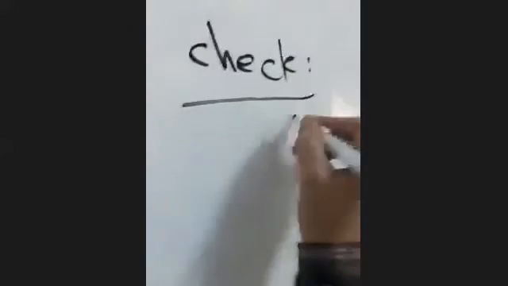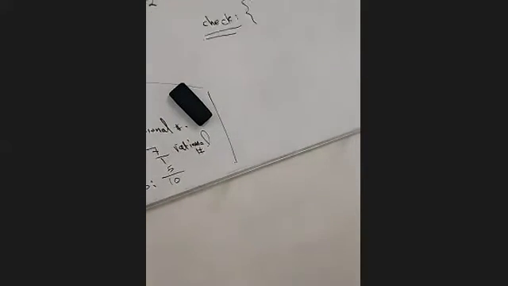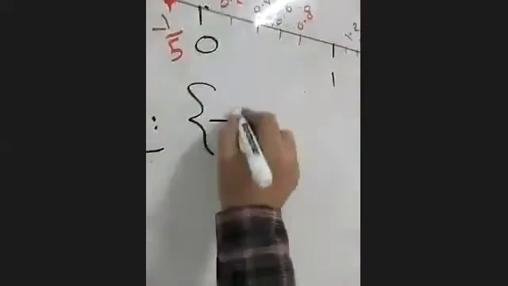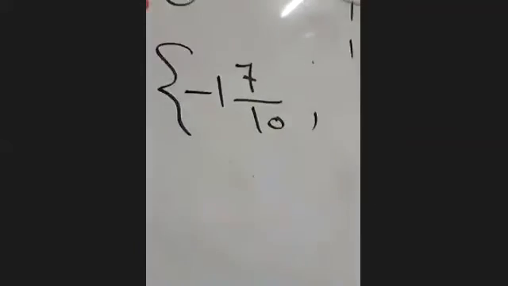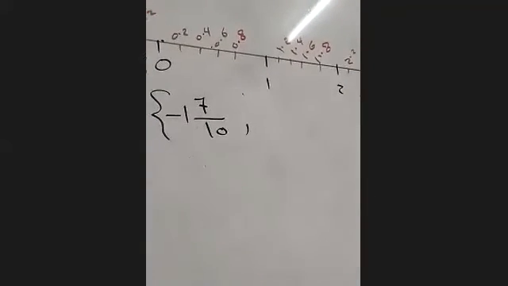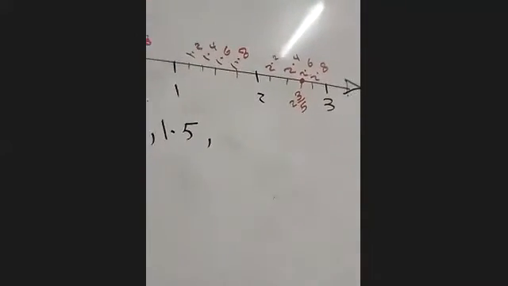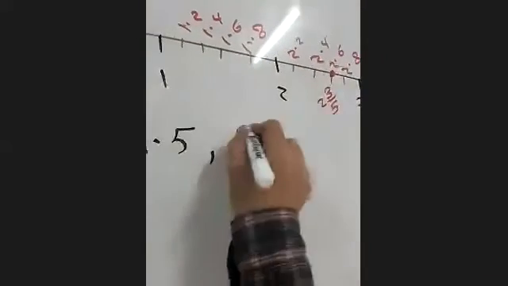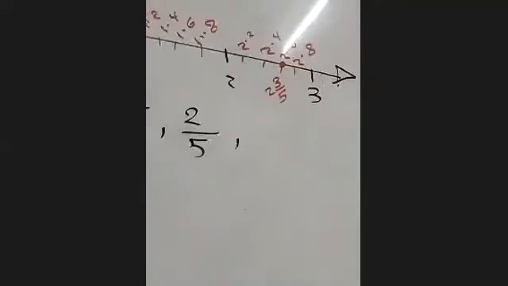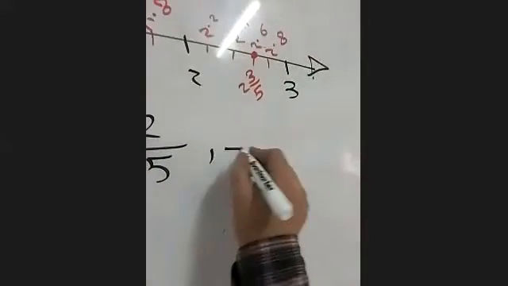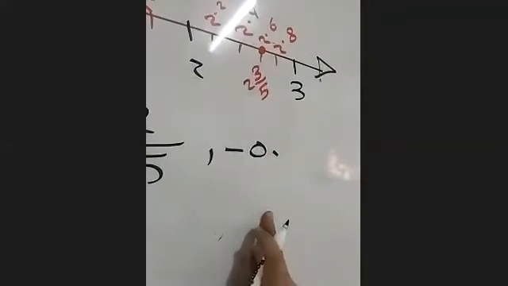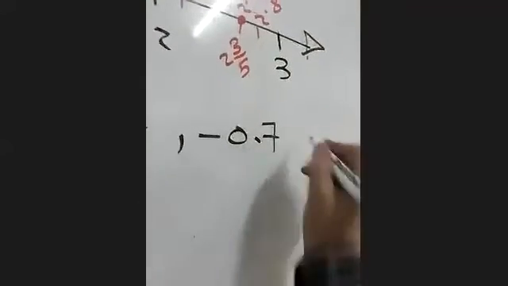Now, in the check question, guys, we have this set of numbers. The first is negative 1 and 7 over 10. The second number is 1.5. The third is 2 over 5. And the last is negative 0.6.